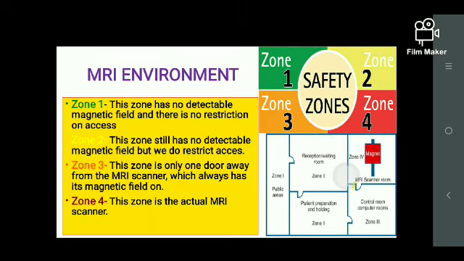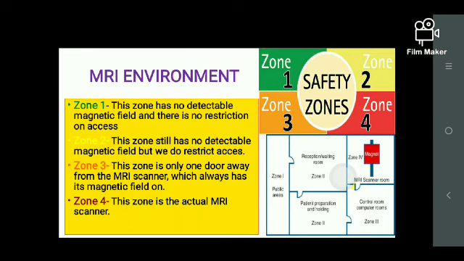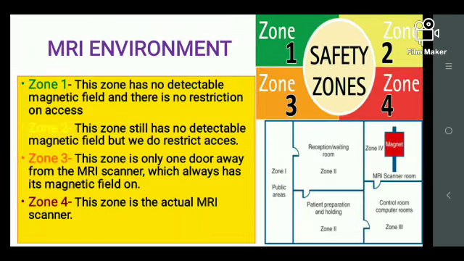Zone 1, zone 2, zone 3 and zone 4. So let's move on. What is zone 1, what is zone 2, and what is zone 3 and 4? Coming to zone 1, it is the non-detected area of magnetic field, and there are no restrictions. So it may be the reception areas and all. Zone 2 is the area where there will be detectors of magnetic field, but the restriction is less. You can enter, slowly entering your MRI field area, but that is okay. You do not have to take so many precautions.